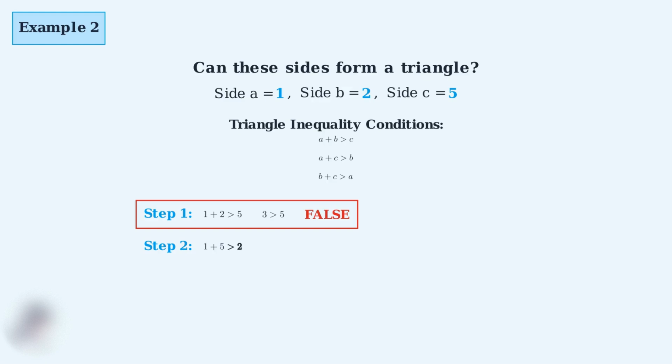For completeness, let's check the other two conditions. Step 2, 1 plus 5 is greater than 2, which gives us 6 greater than 2. This is true. Step 3, 2 plus 5 is greater than 1, which gives us 7 greater than 1, also true.